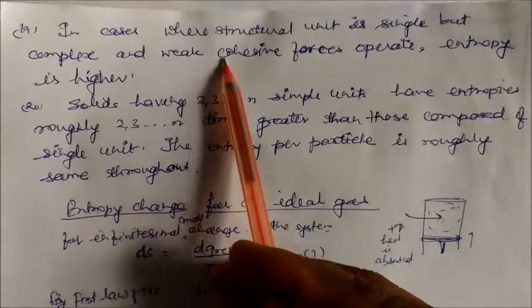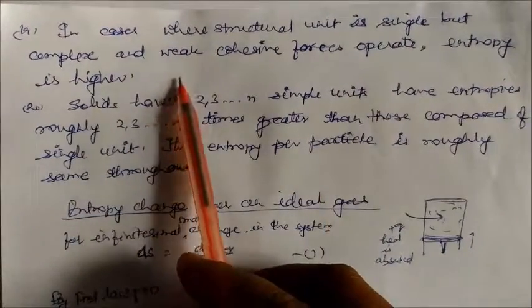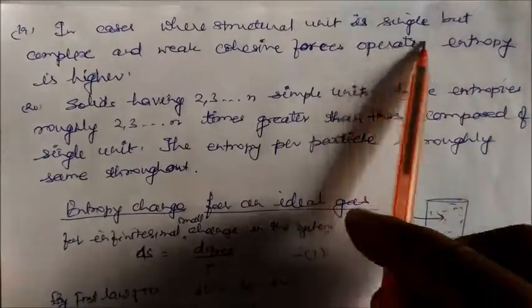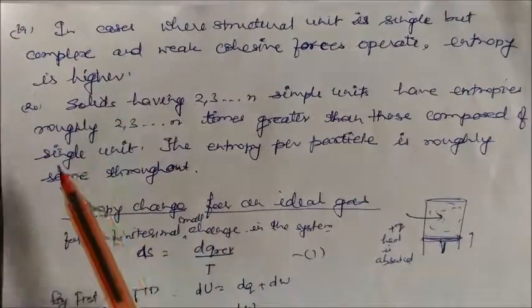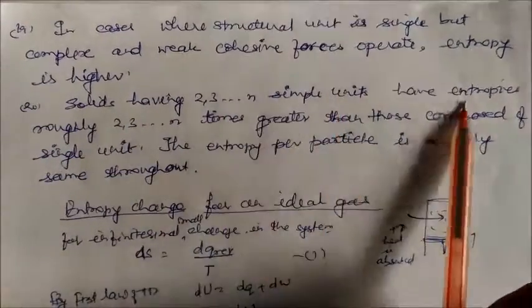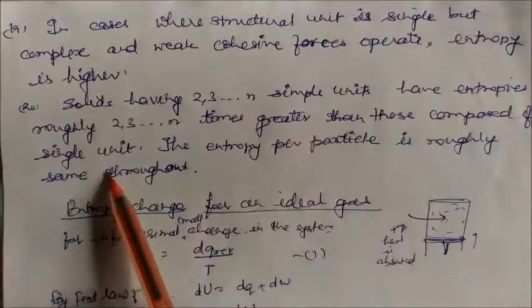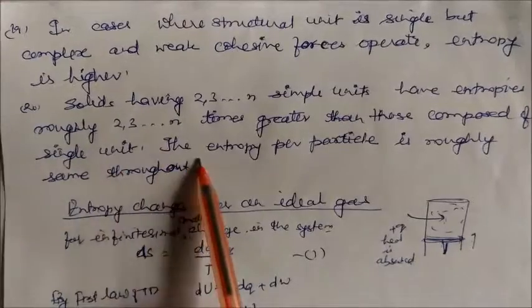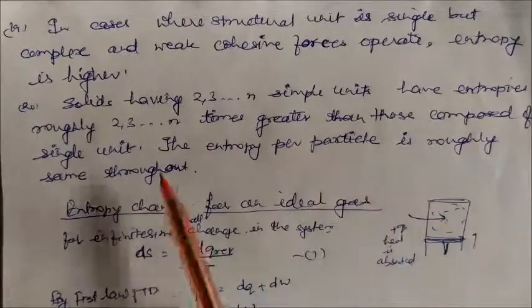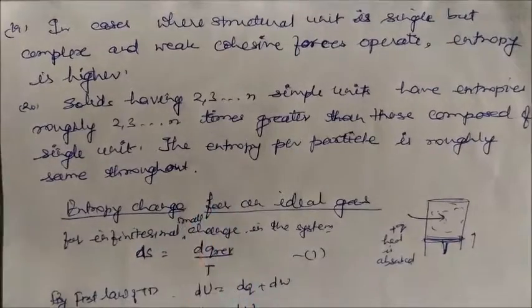In cases where a structural unit is single but complex and weak cohesive forces operate, the entropy is higher. Next is solids having 2, 3 to n simple units. If their entropies are roughly 2, 3, n times greater than those of a single unit, then the entropy per particle is roughly the same throughout. So this is also one of the conditions.